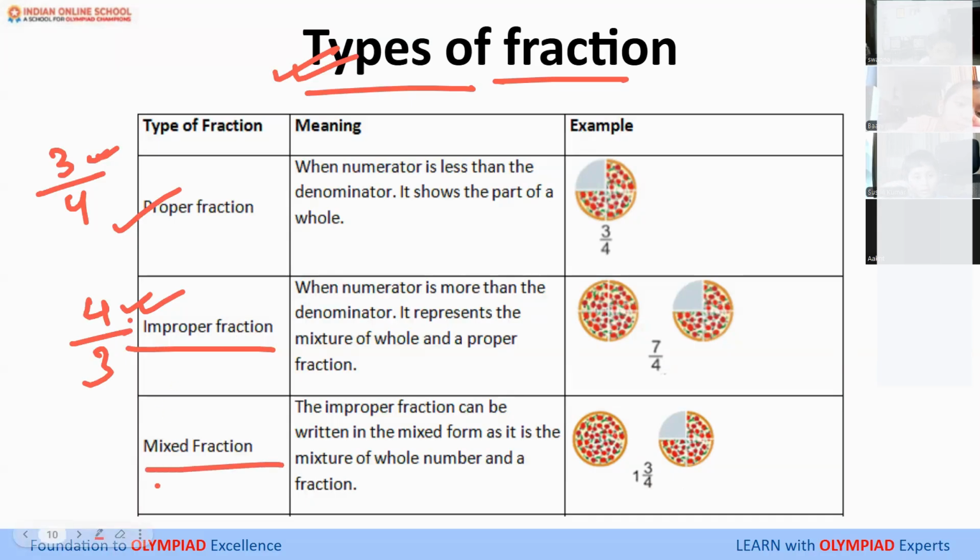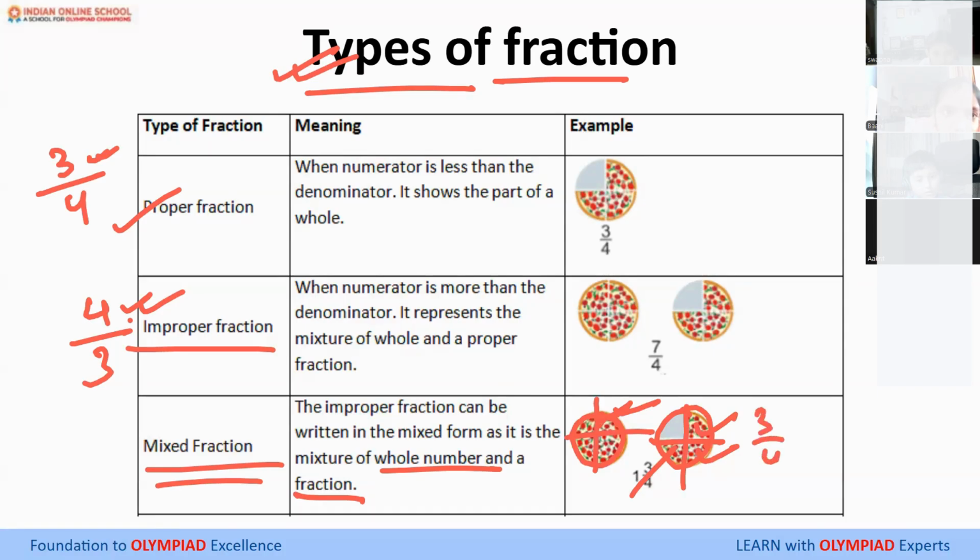Next comes mixed fraction. What is a mixed fraction? When you have something whole and a fraction as well. If you check over here, one whole pizza is there, and of the other one, 3 portions I have considered out of 4. So 1 complete and 3 by 4. That's a mixed fraction.